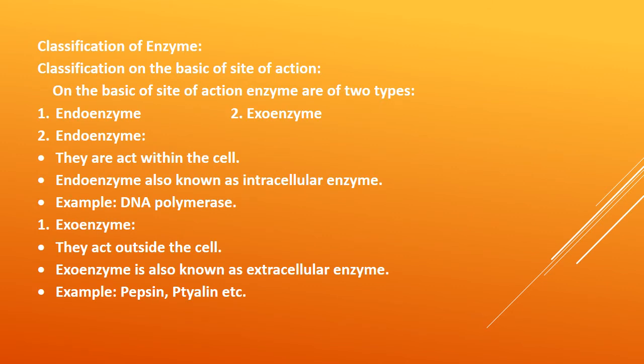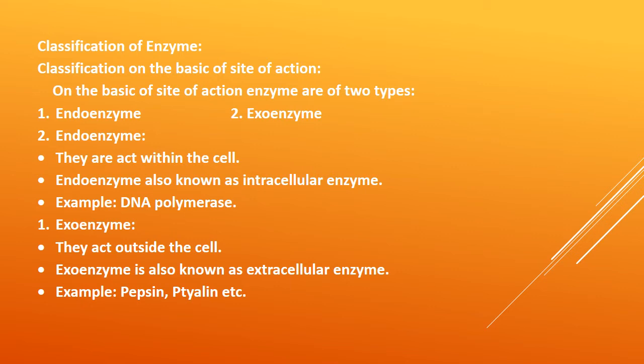Now let's talk about the classification of enzymes. Classification on the basis of site of action. On the basis of site of action, enzymes are of two basic types, endozymes and exozymes. Endozymes are also known as intracellular enzymes. Endo means in, it means intra. Zyme means enzymes.